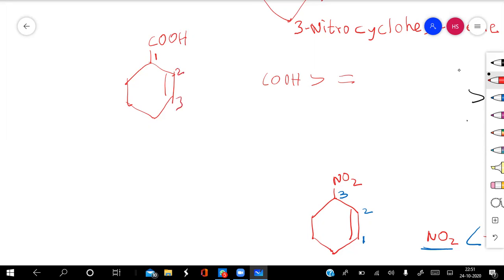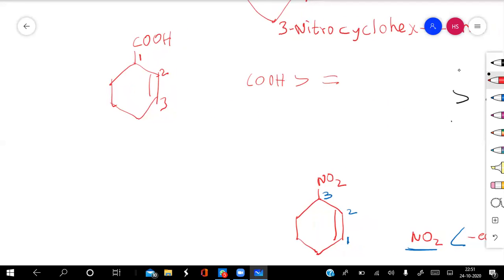So 1, 2, 3. Now this will be called cyclo, because the carboxylic acid will have a suffix in the form of oic acid, and the double bond will be represented by ene. So the name of this compound will be cyclohex-2-ene, and now this e will be dropped and it continues as oic acid.